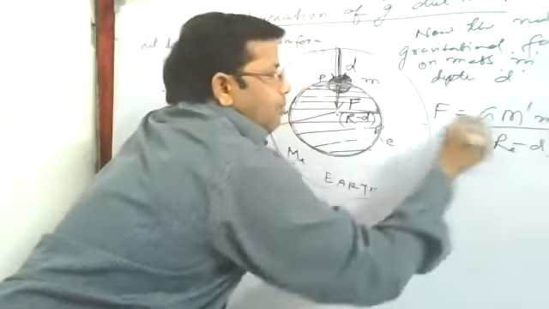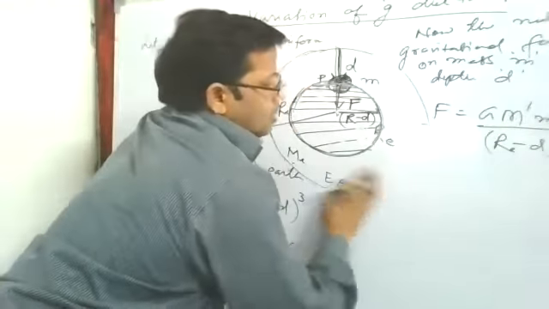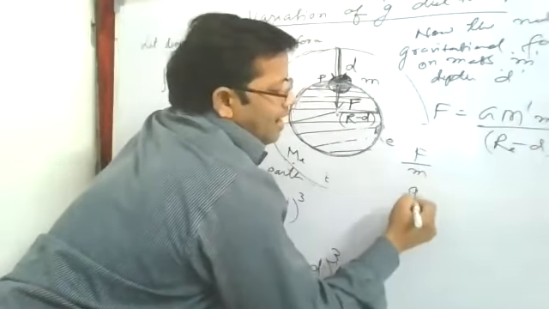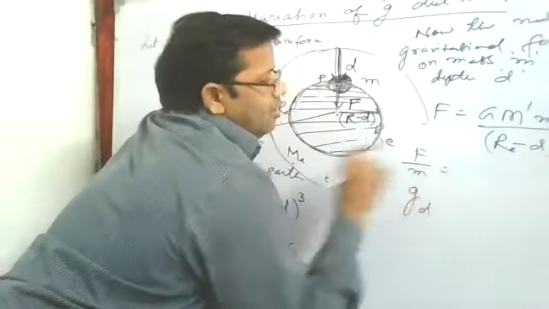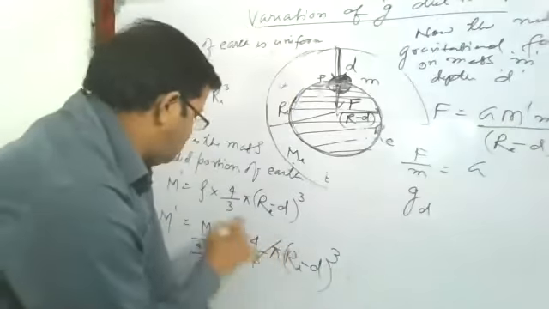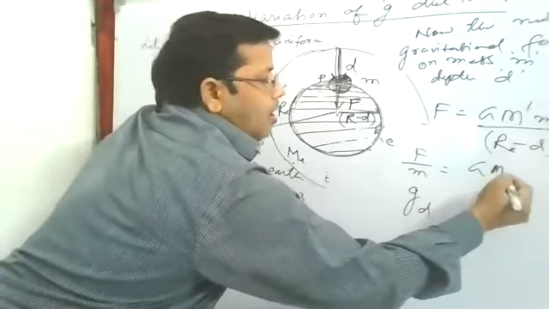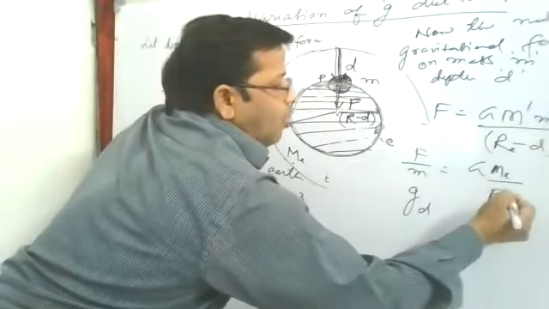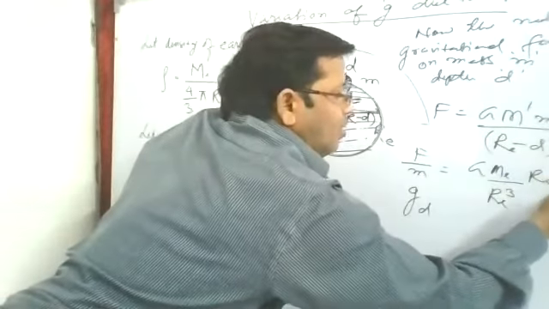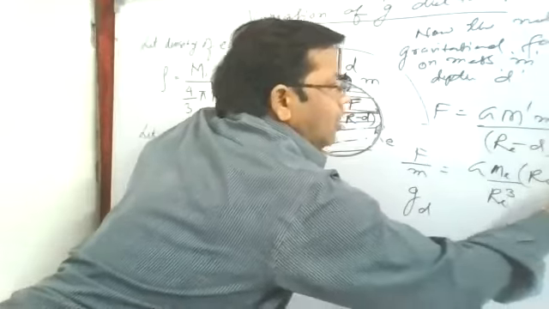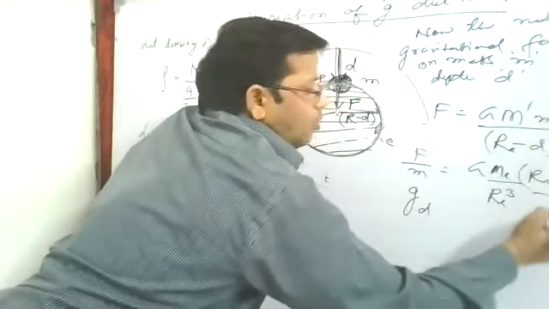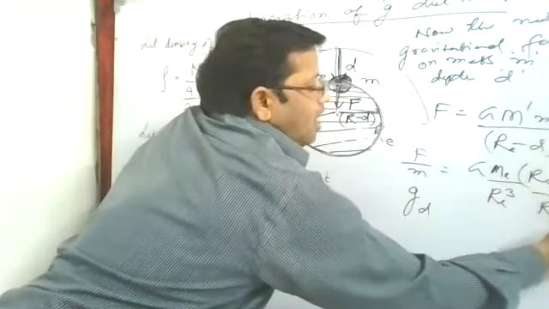See here, beta, F by m is the acceleration due to gravity at a depth d. Now G m dash, in place of m dash you put this Me by Re whole cube into Re minus d whole cube, m comes, divided by Re minus d whole square.